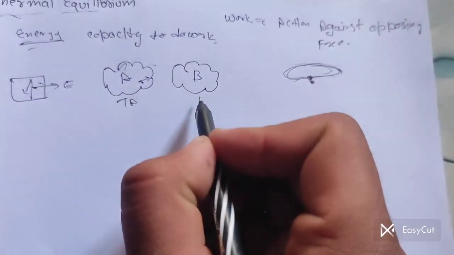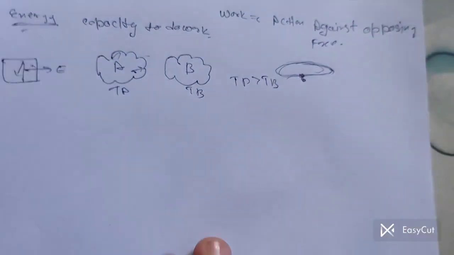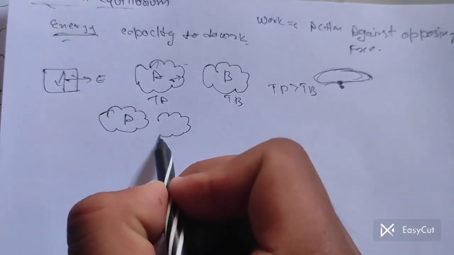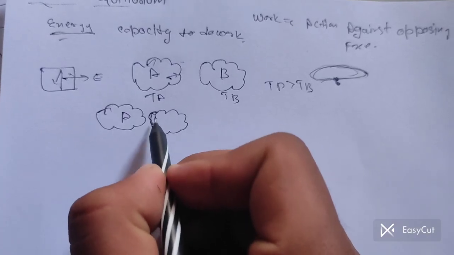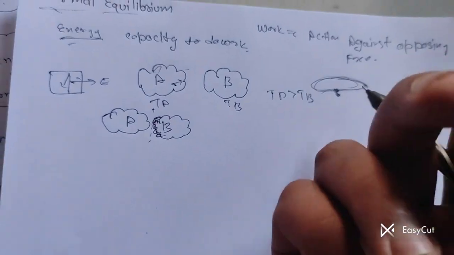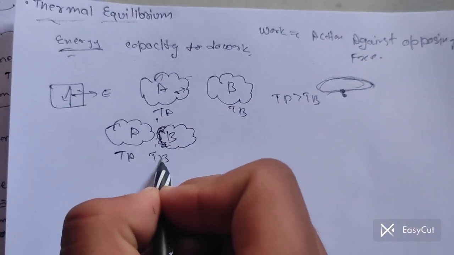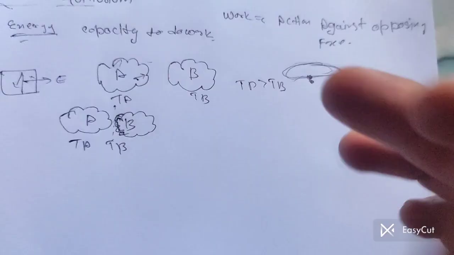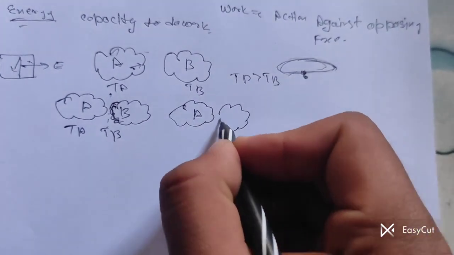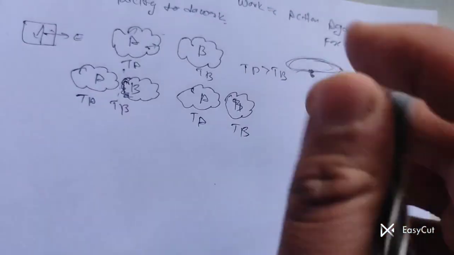Suppose this is the temperature TB, and the temperature of A is greater than the temperature of B. Now we place A and B very close, attached or just a little separate. Now we see that after some time the temperature of A and the temperature of B are equal, meaning the temperature of A is equal to the temperature of B. What does this mean?